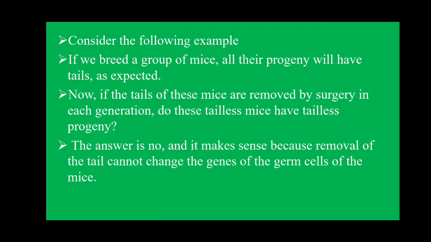Another example we can take to understand this. If we breed a group of mice, all their progeny will have tails as expected. As we know, mice have tails. That is expected. Now if the tails of these mice are removed by surgery, in each generation, do these tailless mice have tailless progeny?